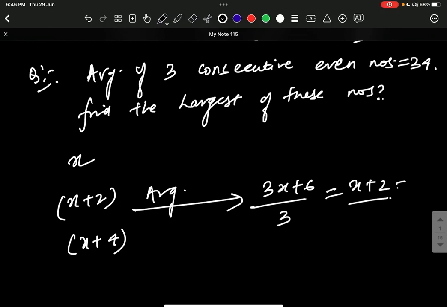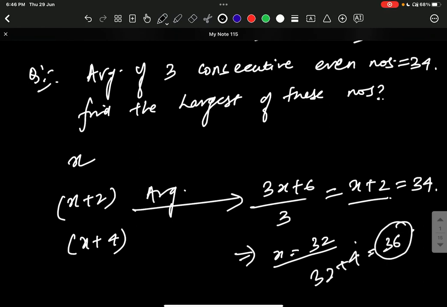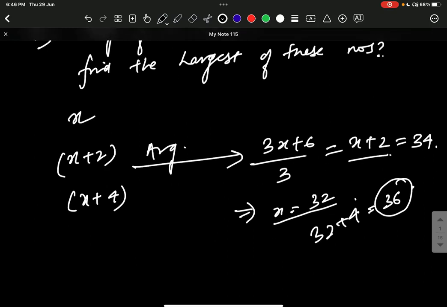It is given in the question that it equals 34. So what would be x? x is 32. And what is the largest number they are asking? The largest number is x plus 4, that is 32 plus 4, which is 36, the right answer. These are simple questions, but they would be asked in this way. So you people should know this. Next question.